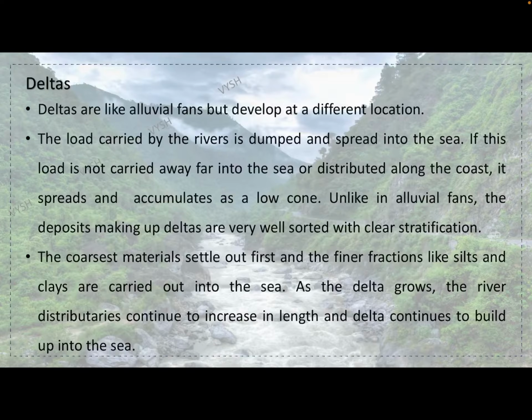Next is delta. Deltas are like alluvial fans only, but develop at a different location. Since alluvial fans were because of the height.